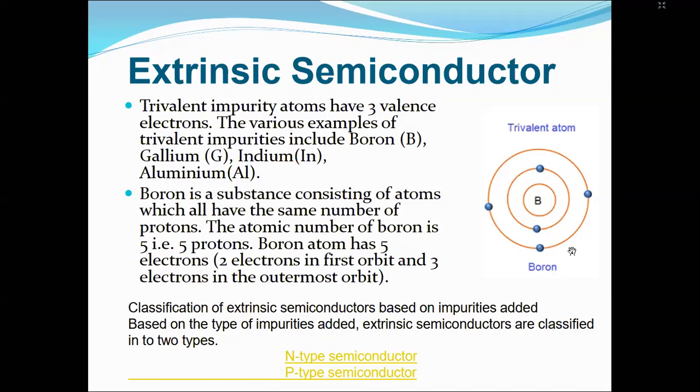But there will still be one hole left behind without any covalent bond, and this hole will work as a conducting element here. So this will be our p-type semiconductor. It will form our p-type semiconductor.